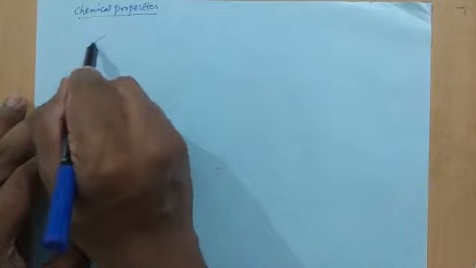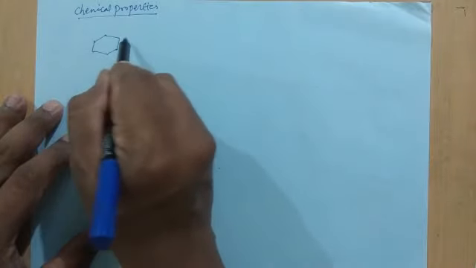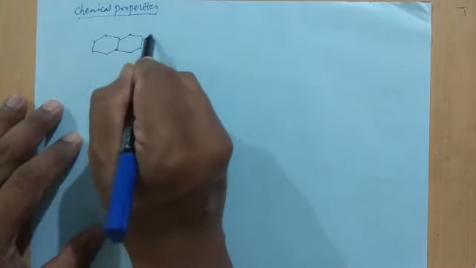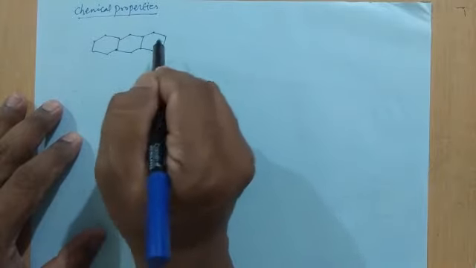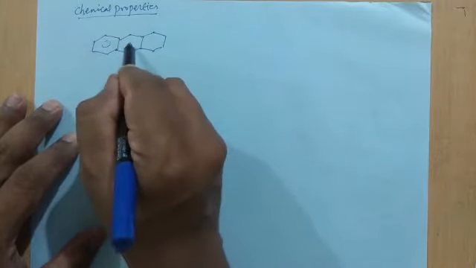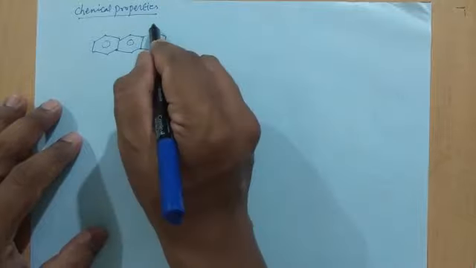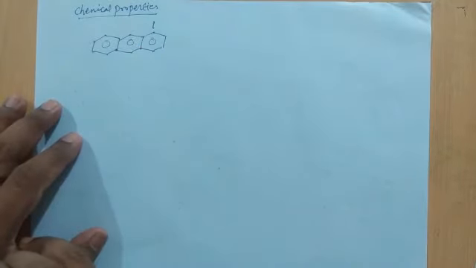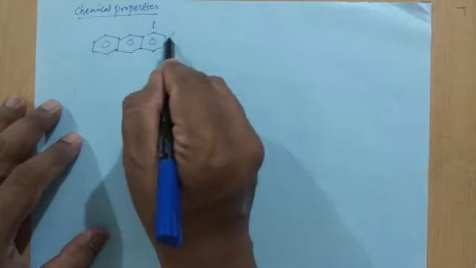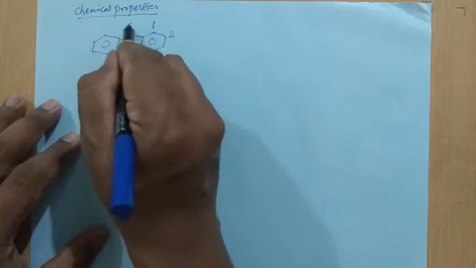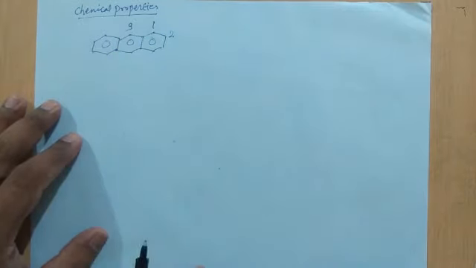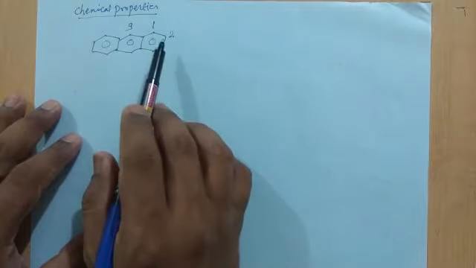Now, this anthracene. As in the case of naphthalene we discussed, there are two possibilities of electrophilic attack. In the case of anthracene, there are three possibilities. First, the electrophile will attack at the first position, or the second position, or the ninth position. So we will discuss the attack of the electrophile at all these three positions separately.